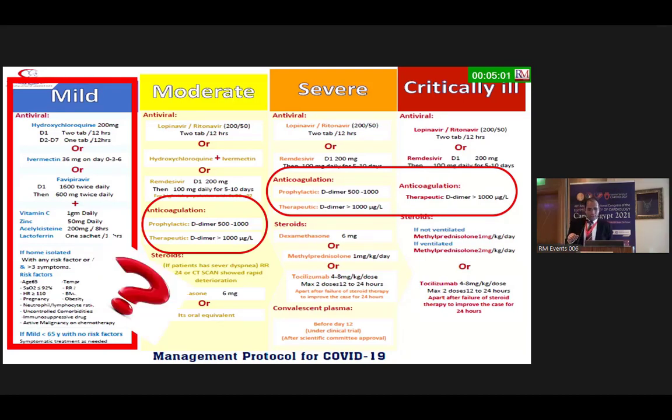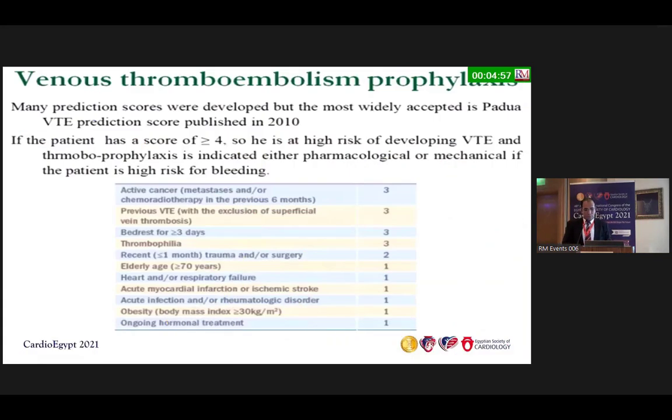Let us see the venous thromboembolism prophylaxis cohort. The Padua score, specified in an Italian hospital, is for critically ill or hospitalized patients. If the score is more than 4, you have to do prophylactic anticoagulation.